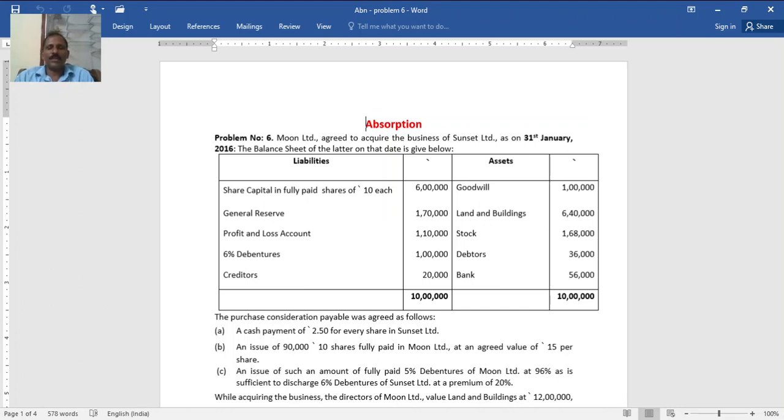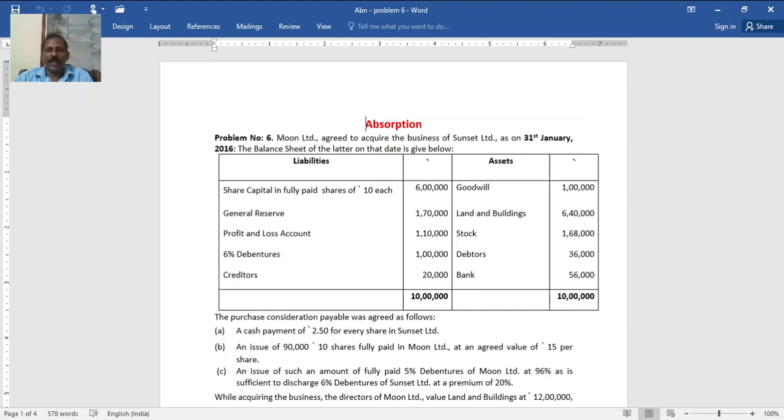The purchase consideration payable was agreed as follows: a cash payment of rupees 2.5 for every share in Sunset Limited. So when you divide 6 lakh by 10, it is 60,000 shares. 60,000 into 2.5 cash is 1,50,000. An issue of 90,000 shares of 10 each fully paid in Moon Limited at an agreed value of 15. An issue of such amount of fully paid 5% debentures of Moon Limited at 96%.